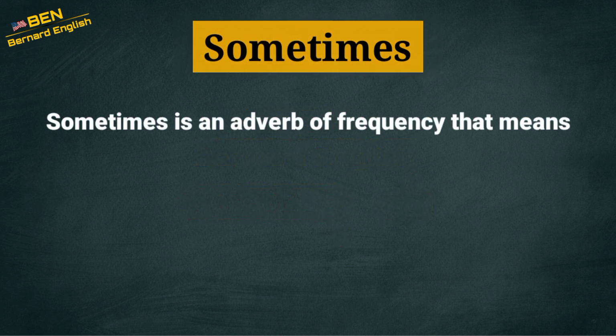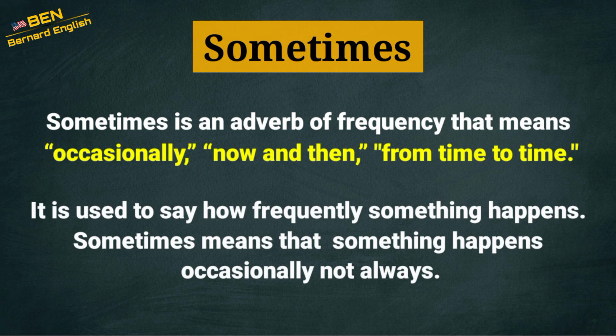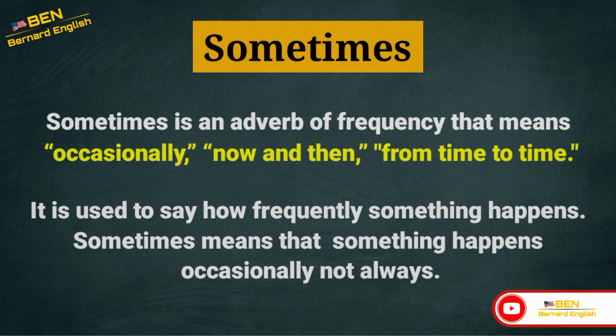Let's start with sometimes. Sometimes is an adverb of frequency that means occasionally, now and then, from time to time. It is used to say how frequently something happens. Sometimes means that something happens occasionally, not always.